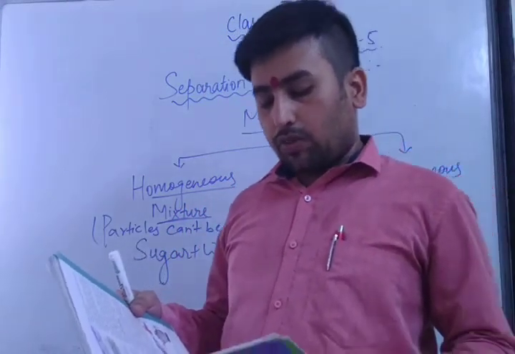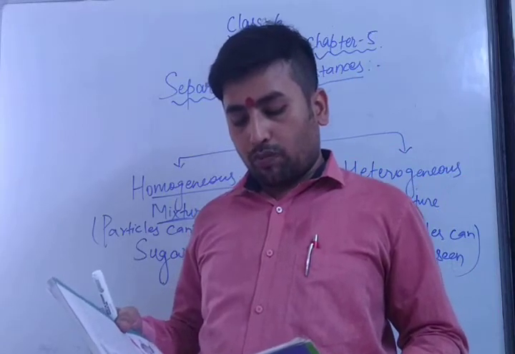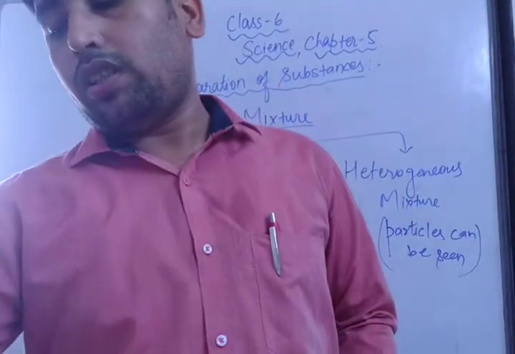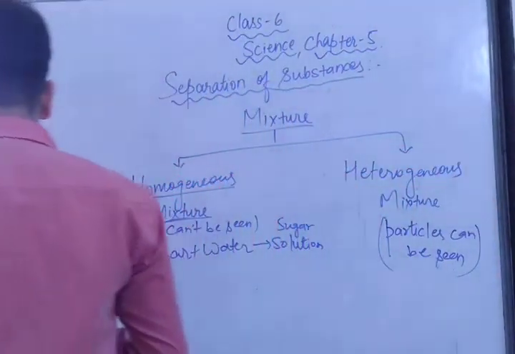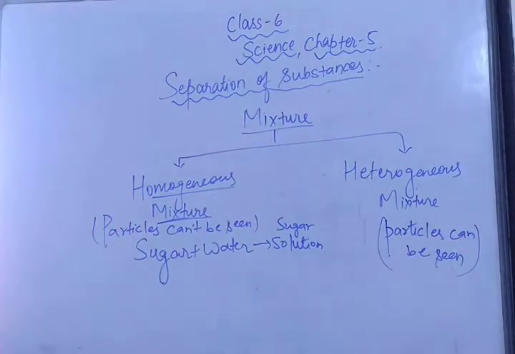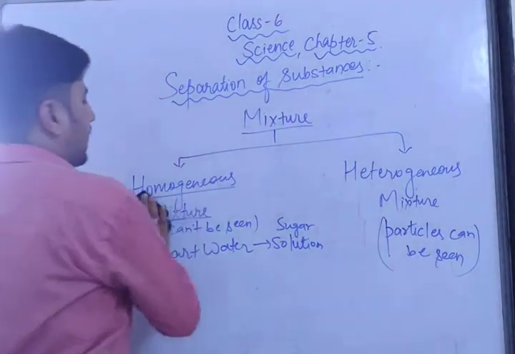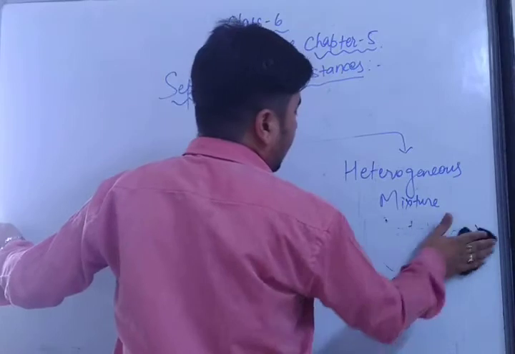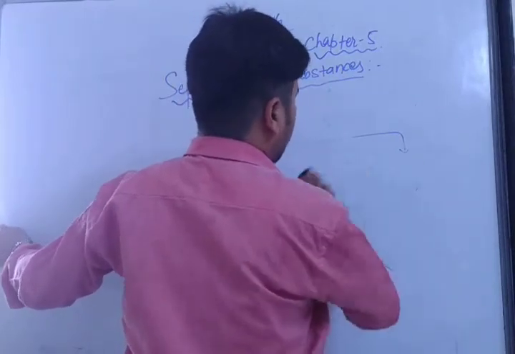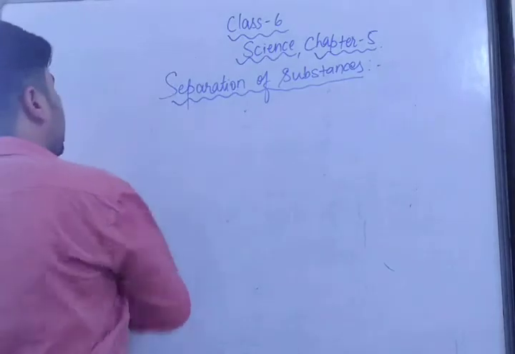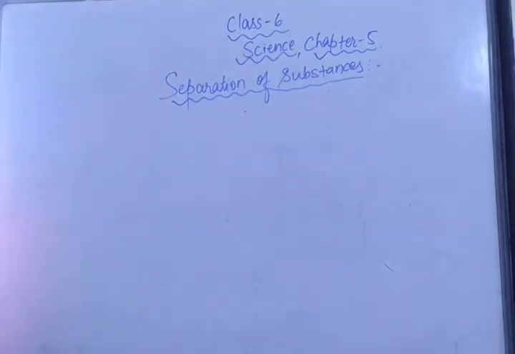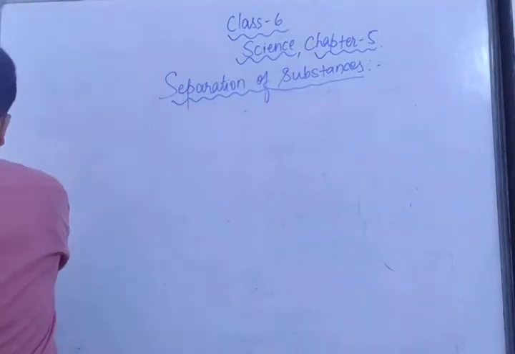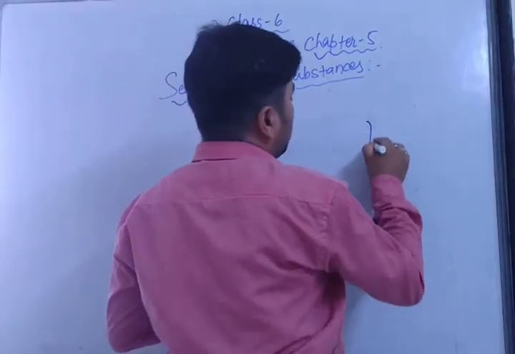In the activity, we use the process of evaporation to separate the mixture of water and salt. The process of conversion of water into vapor is called vaporization. Evaporation is a process by which the water is evaporated and the other part of the mixture is left. For example, if we are taking a mixture of salt and water, just suppose this is a beaker. In the beaker, we are putting some water and 1 spoon of salt. Just suppose this is our beaker.